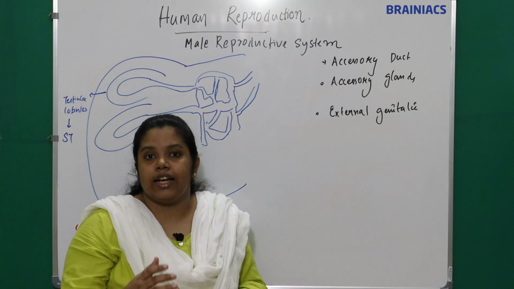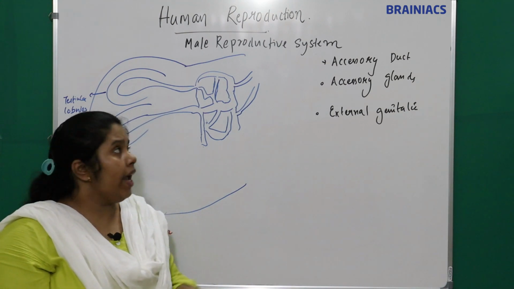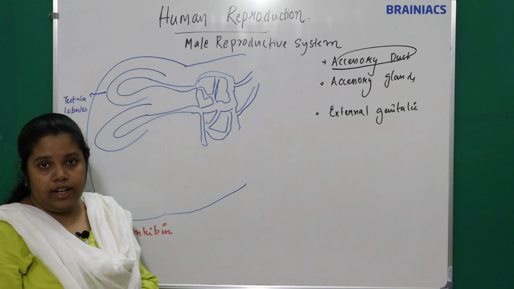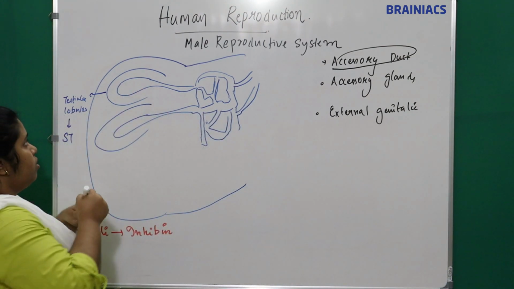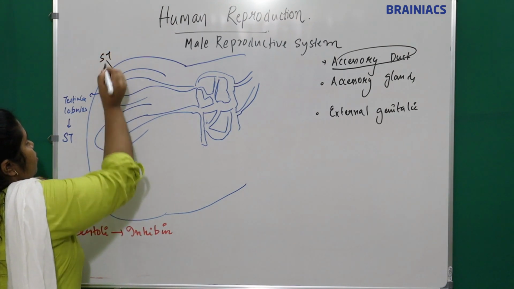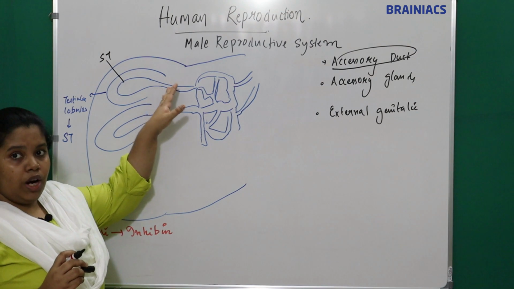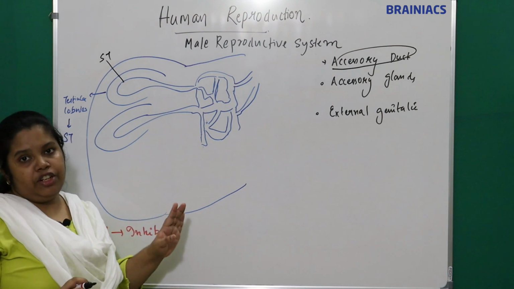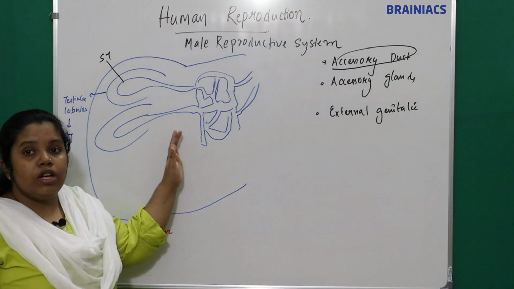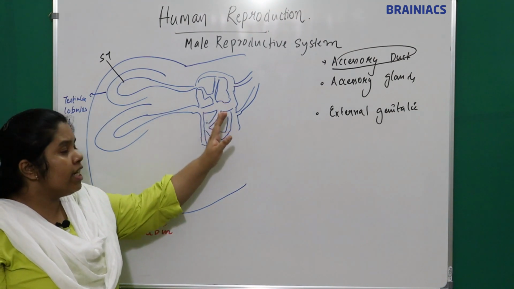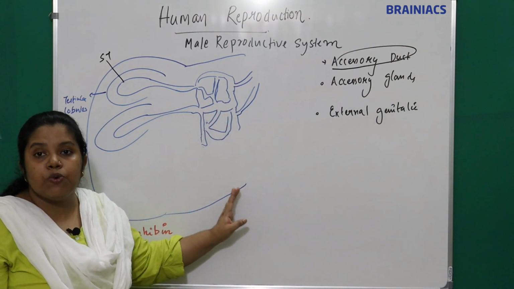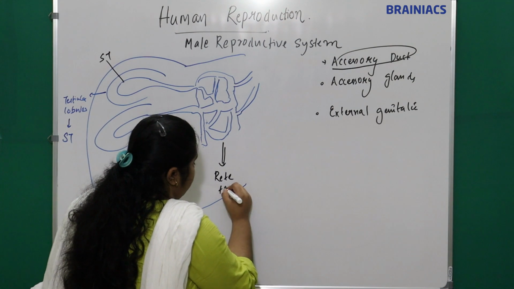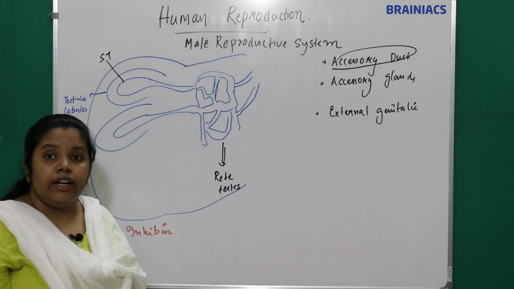Now we are going to discuss the secondary sex organs. First, the accessory ducts. We have seen the seminiferous tubules, around 750 of them. The seminiferous tubules which leave the testicular lobules will form a network of ducts, and this is called the rete testis.